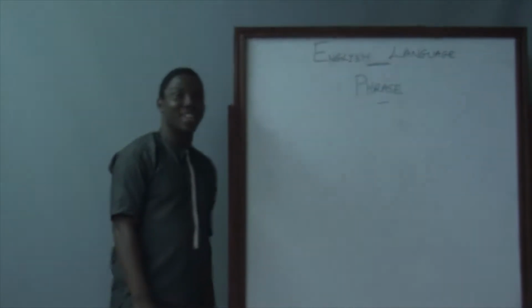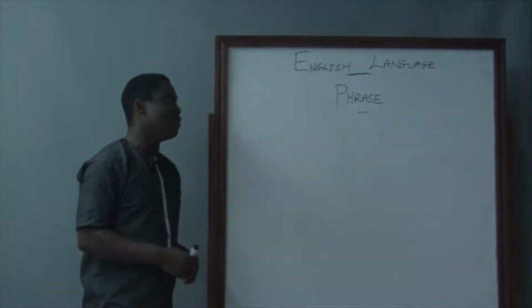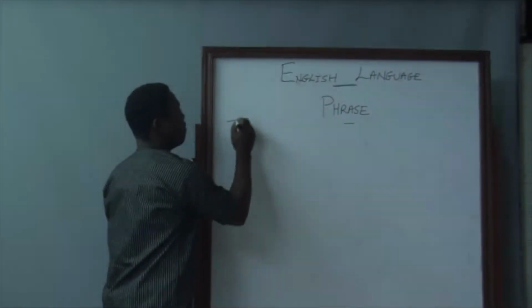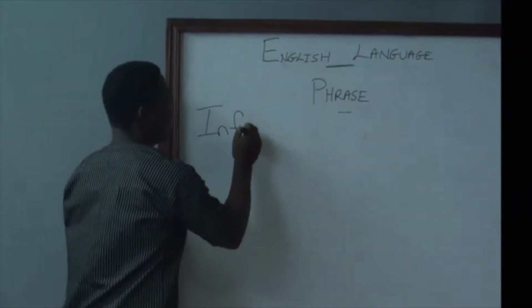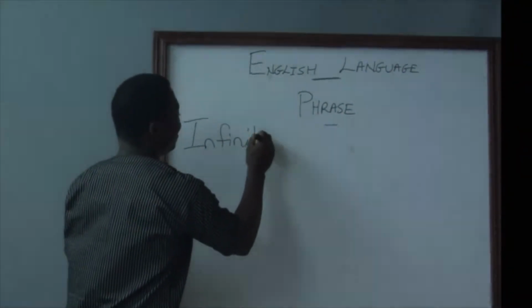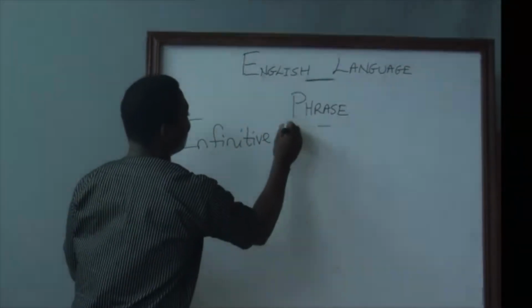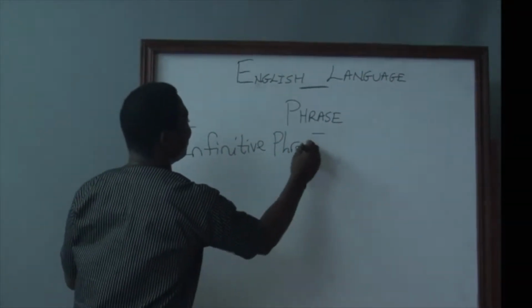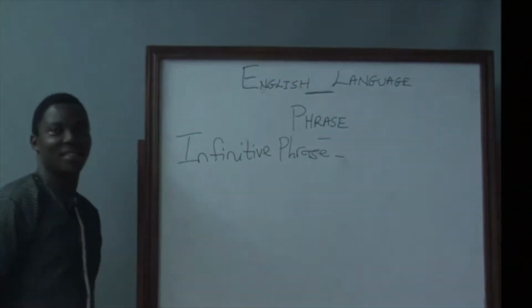The next type of phrase is the infinitive phrase. What is an infinitive phrase?